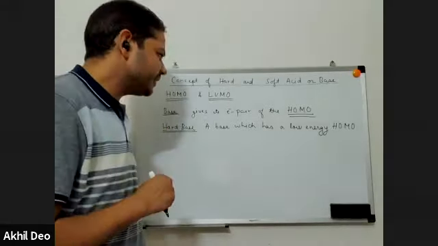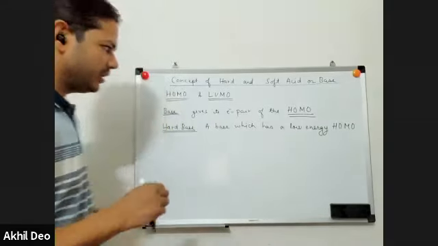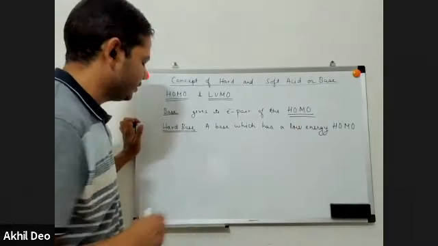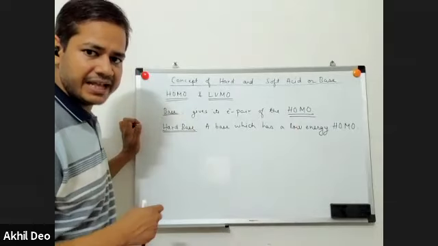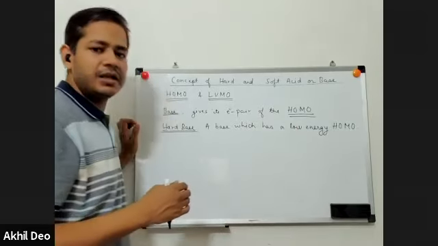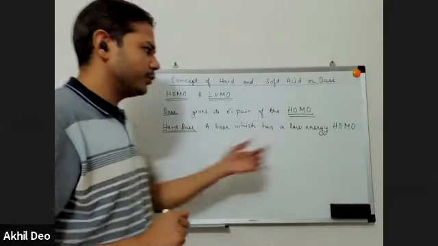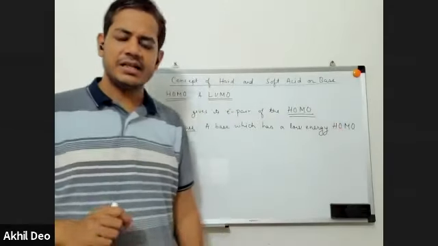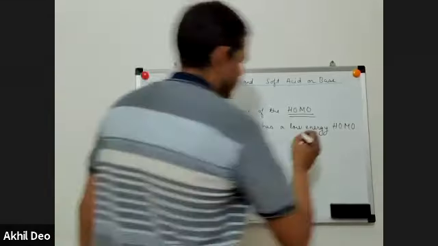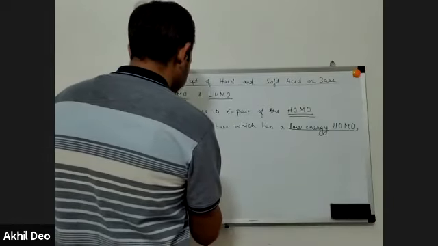How do you determine? The base containing the lower energy HOMO, the fully filled orbital closest to the nucleus, will be the harder base, and that which will have a higher energy HOMO, in which the HOMO orbital will be away from the nucleus, will be the softer base. So if the HOMO is closer to the nucleus, that means HOMO lies on an atom which is quite small. So we say that it has a low energy HOMO, or it is having a small donor atom,